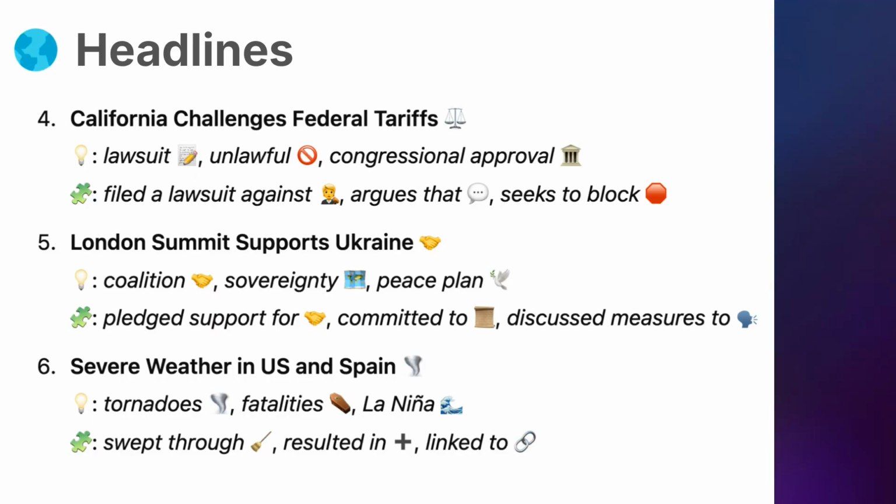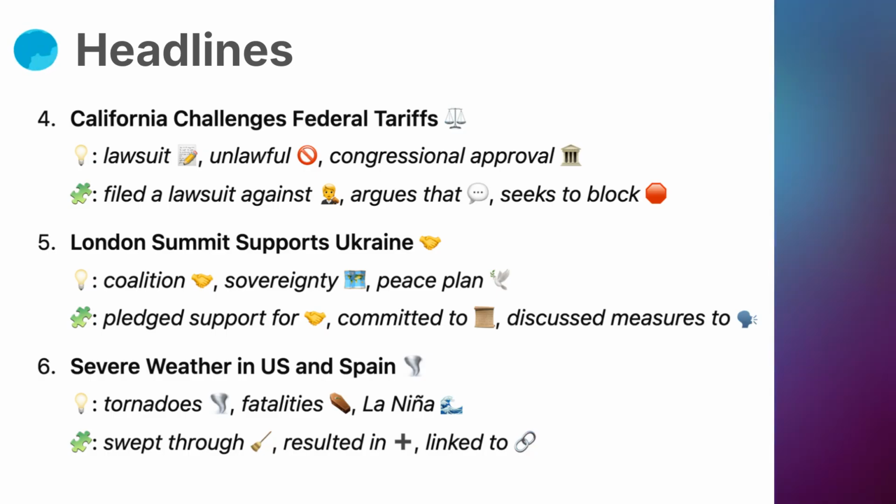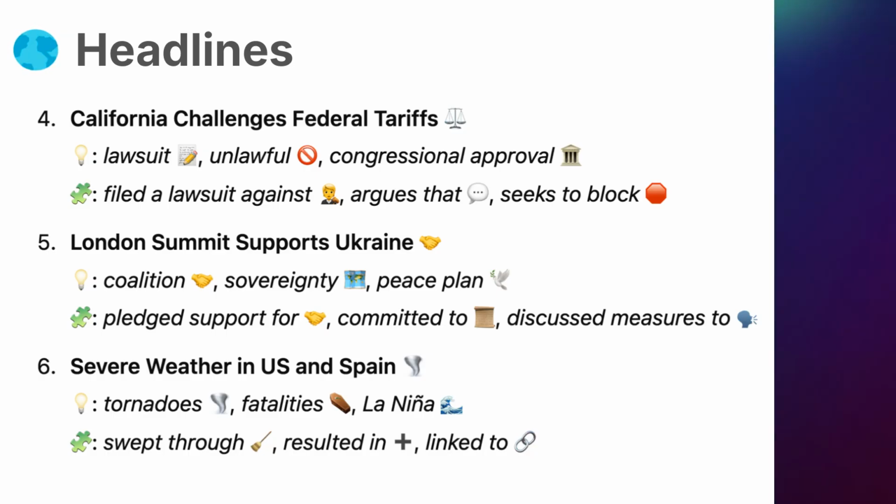6. Vocabulary. Tornadoes, violent rotating columns of air extending from a thunderstorm to the ground. Fatalities, deaths caused by accidents or disasters. La Niña, a climate pattern that can cause extreme weather globally.